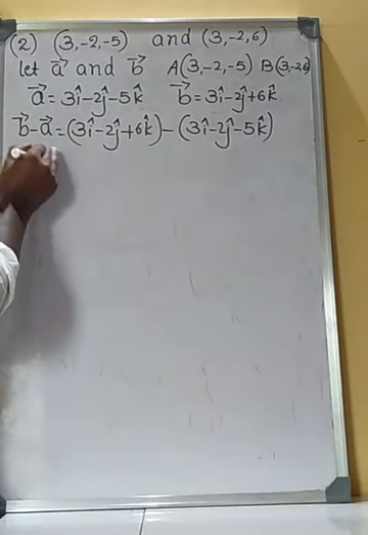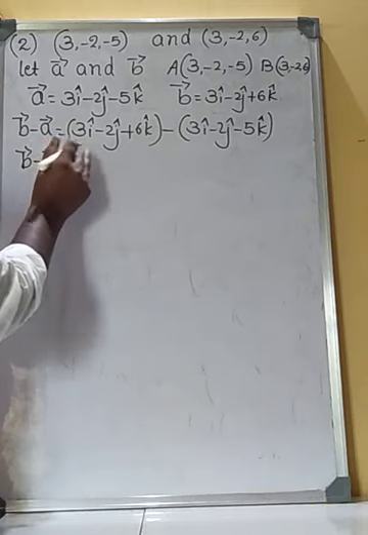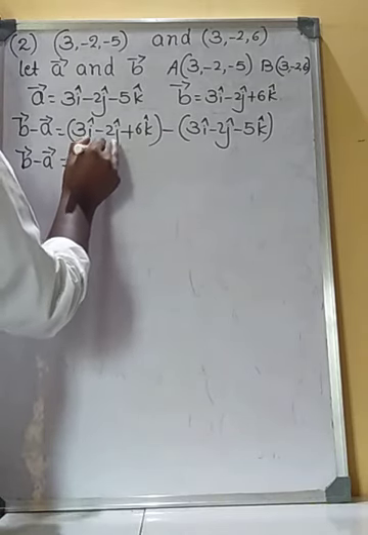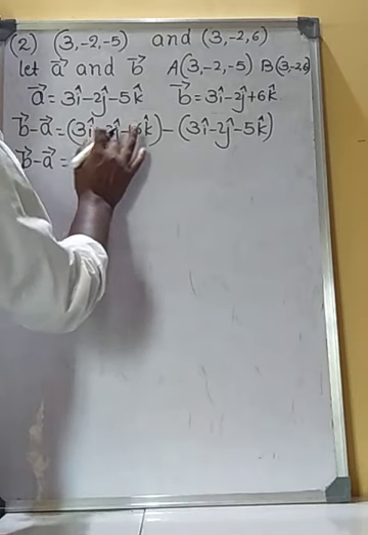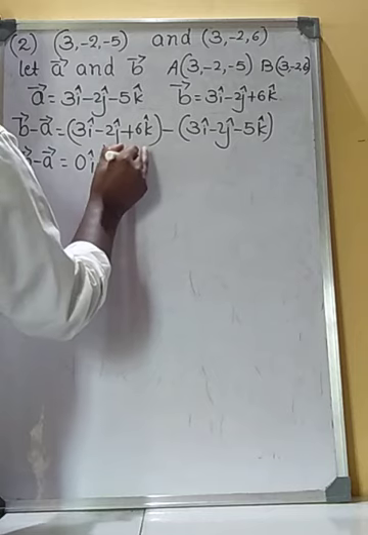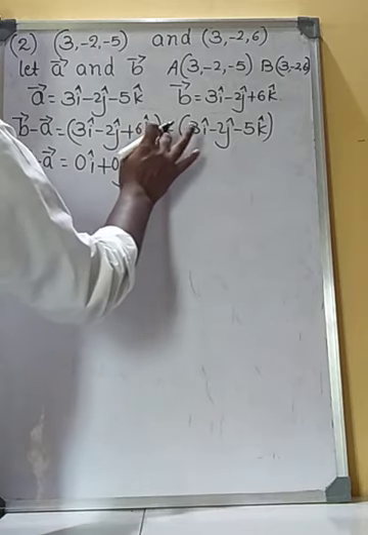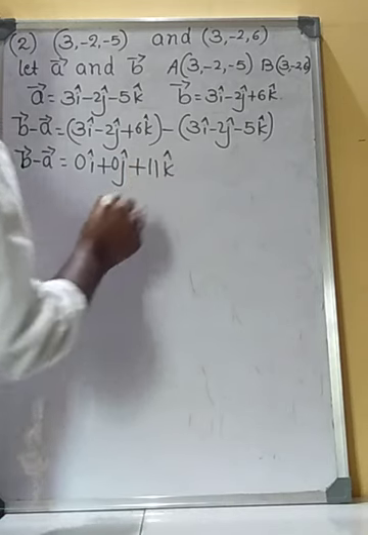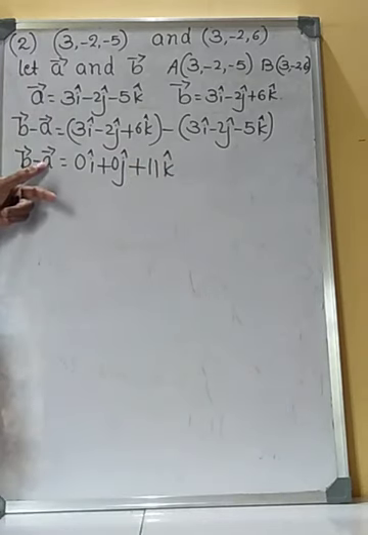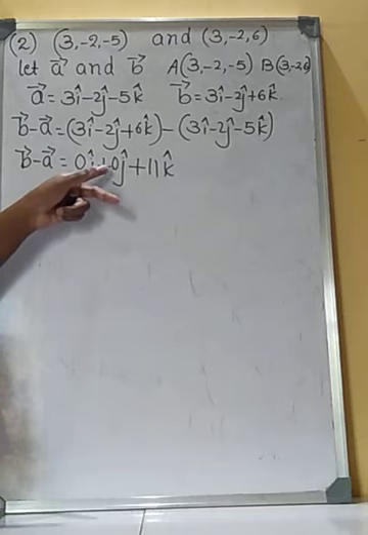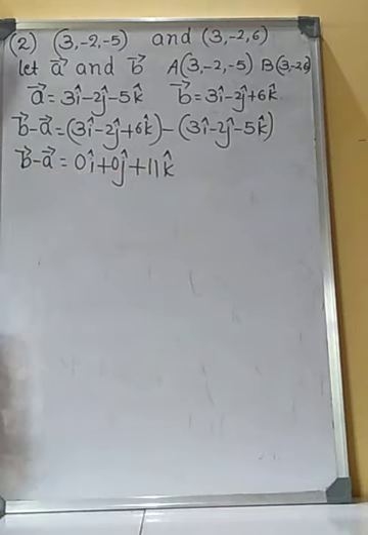Therefore vector B minus vector A is equal to 3i minus 3i, 0i; minus 2j plus 2j, 0j; 6 minus of minus 5, 11k. Therefore vector B minus vector A is equal to 0i plus 0j plus 11k.